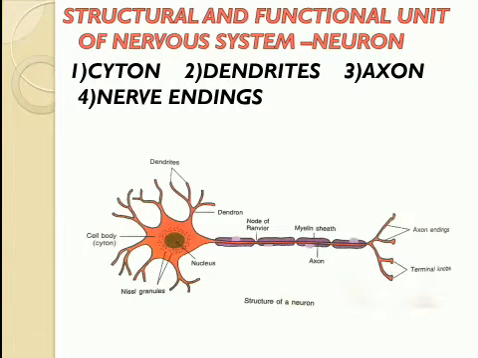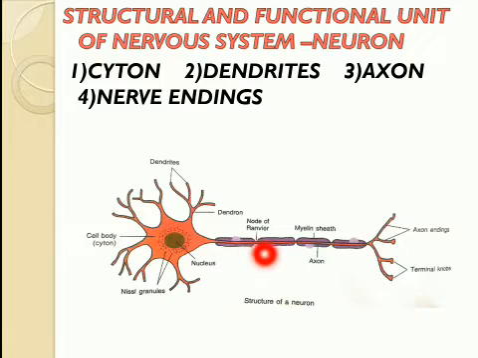Students, you have learned this diagram in your ninth standard. This is the structure of neuron or a nerve cell. It is the basic unit of nervous system. It consists of cyton or cell body. From the cyton, these small branch structures arise called dendrites. This cell body consists of nucleus, cytoplasm, and in the cytoplasm, the various cell organelles are present.